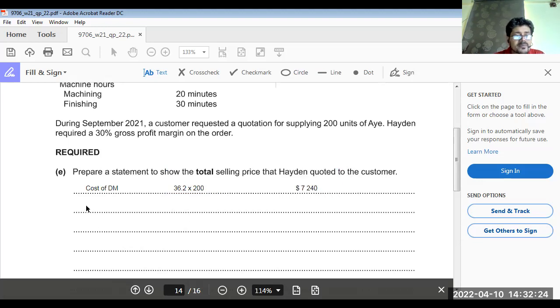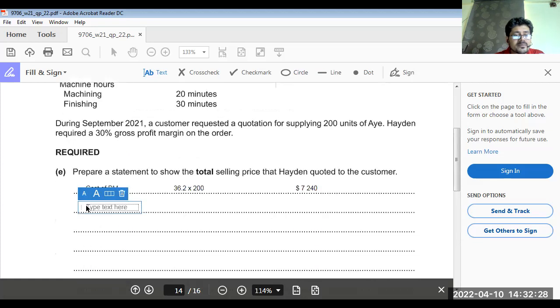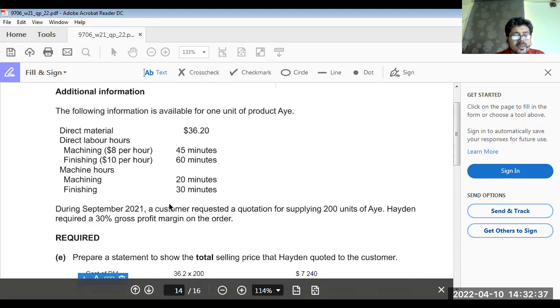Now direct labor. 45 minutes means 45 divided by 60.